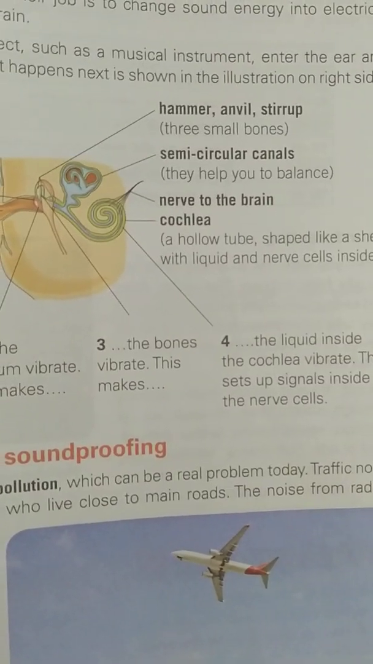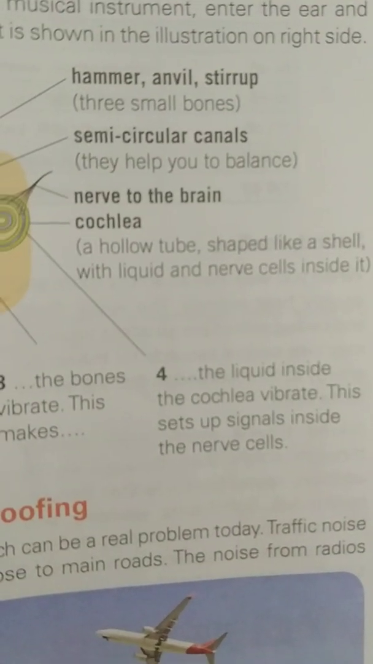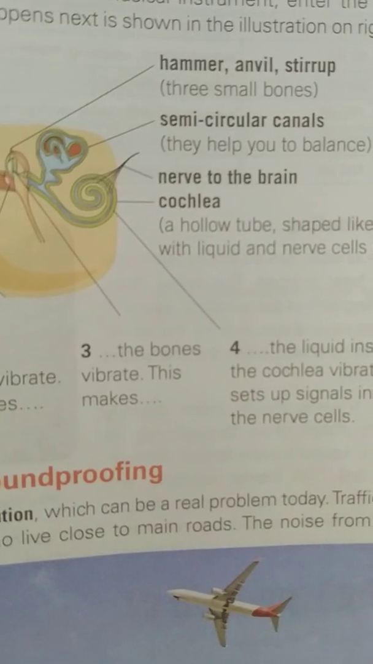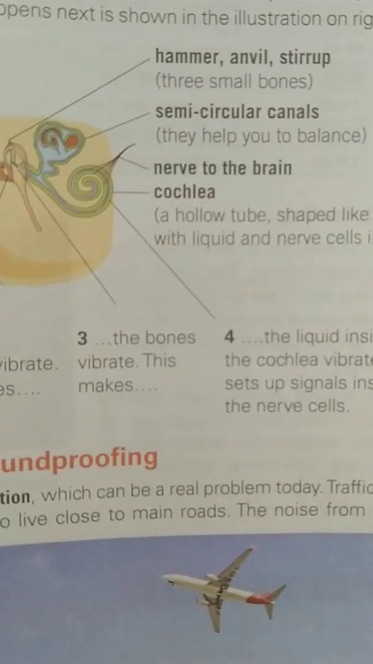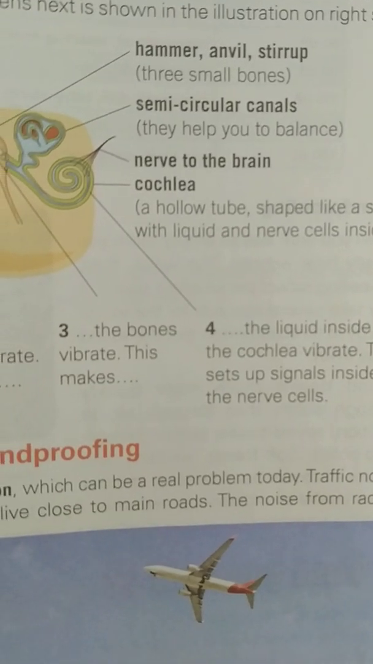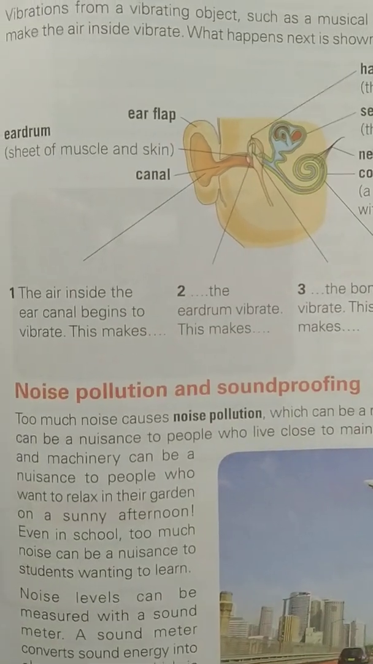Then, we have a cochlea. Basically, what is a cochlea? Cochlea is a hollow tube shaped like a shell with liquid and nerve cells inside it. When the bones vibrate, this will make the liquid inside the cochlea vibrate, and it will set up the signal inside the nerve cells, and then it will be sent to our brain. This is the way by which we hear the sound.